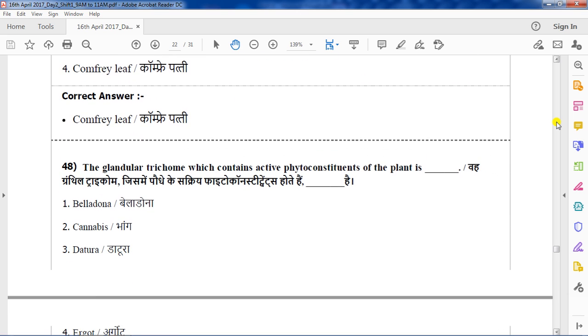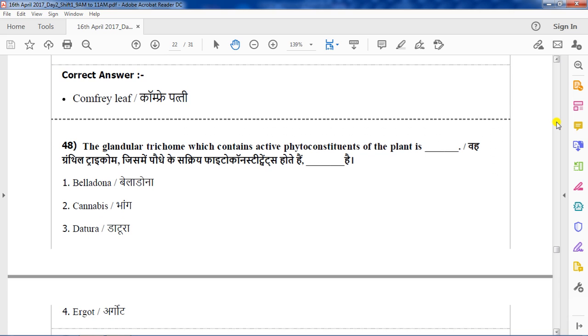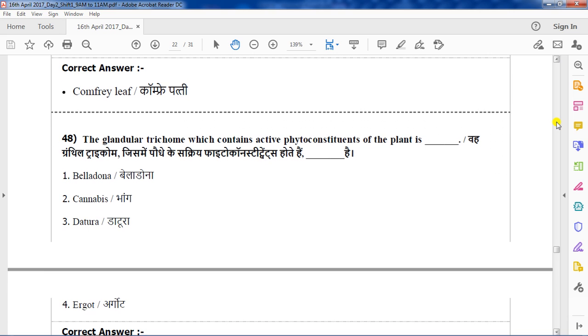Question number 48. The glandular trichome which contains active phytoconstituents of the plant is. Trichomes we already covered, I think in the first part.